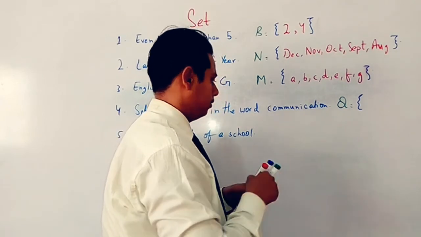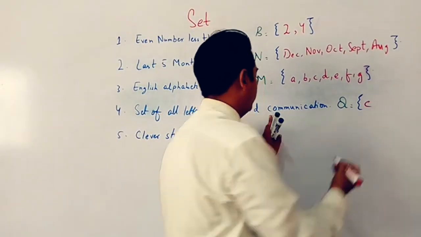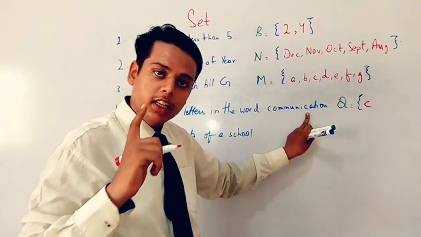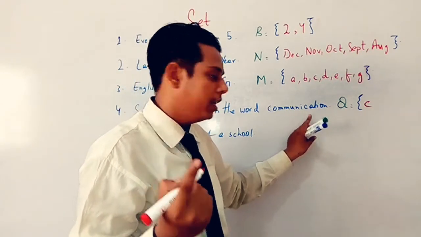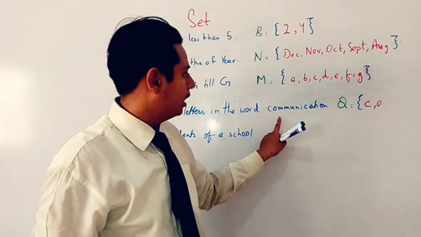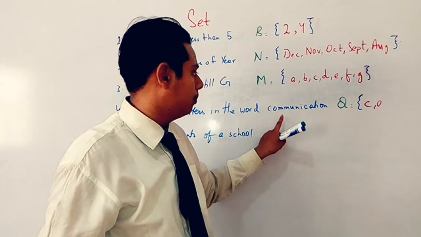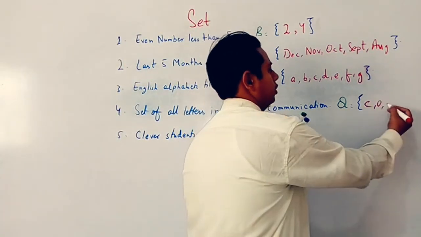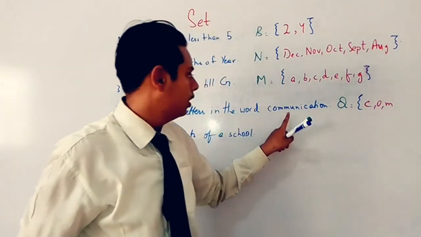In it, what will come? C. How many times is it coming? 1 and 2. But I will just write the C 1 time because we cannot repeat it. Then O. How many times is O coming? 2 times, but we cannot repeat it. M is coming 2 times, but we will just use 1 time.